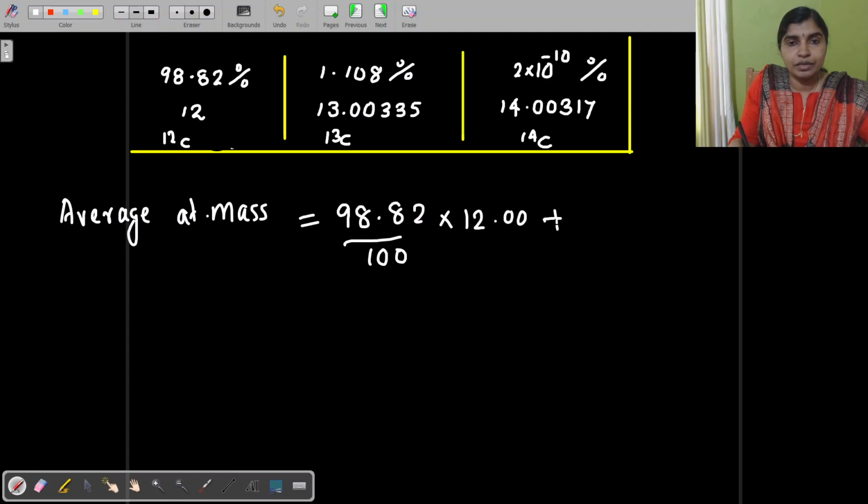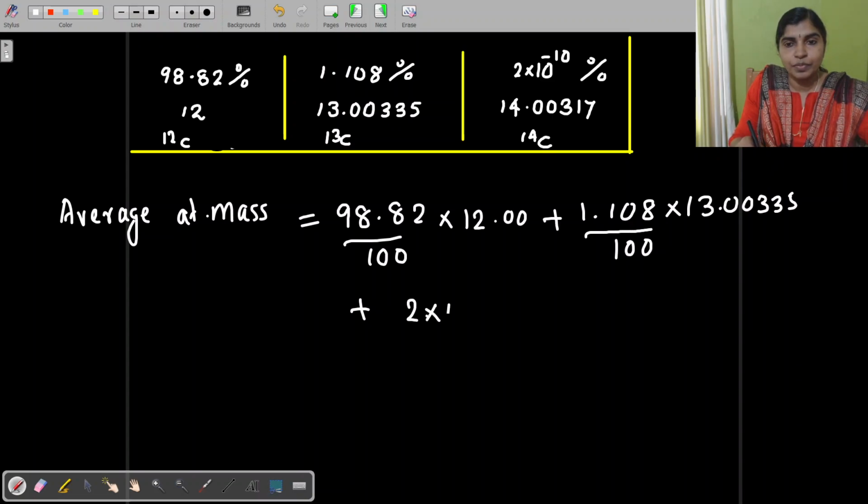Then you add the percentage of the second one, that is 1.108 for carbon 13, whose mass is 13.00335, and you have to divide the percentage by 100 here, plus you take the percentage of the third isotope, carbon 14, that is 2 into 10 to the power minus 10 divided by 100 into the atomic mass of carbon 14, that is 14.00317.